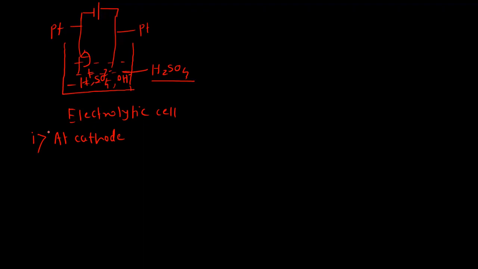At the cathode, two hydrogen ions combine with two electrons, and hydrogen gas is liberated. So the cathodic product is hydrogen gas.